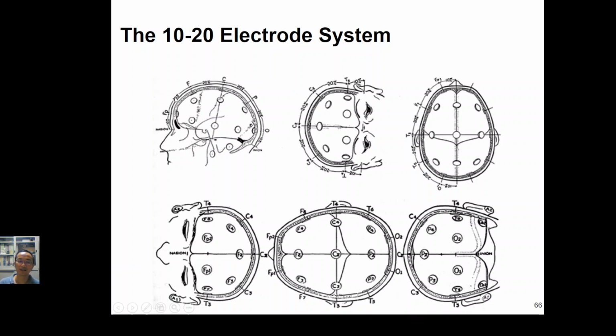At all these positions, 10, 20, 20, 20, 20, 10, we put the electrode, because different people will have different skull sizes. How we know we put the electrode at the corresponding position is by scale. That is why we have the 10-20 pattern from the front to the back, and from left to right, the same.